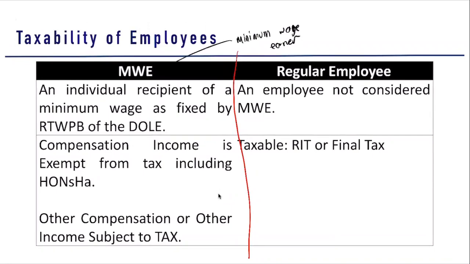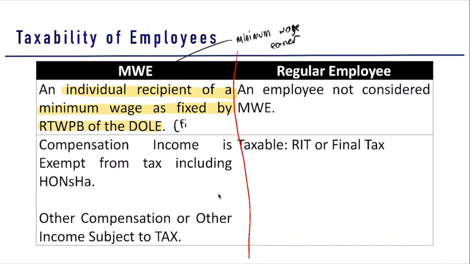Okay. So, who is a minimum wage earner? A minimum wage earner is an individual recipient of a minimum wage as fixed by the RTWPB of the DOLE. So, you already know DOLE. DOLE is the Department of Labor and Employment. And generally, DOLE is in charge of any issue regarding employment. Now, DOLE also has the power to fix the rate of compensation per region.